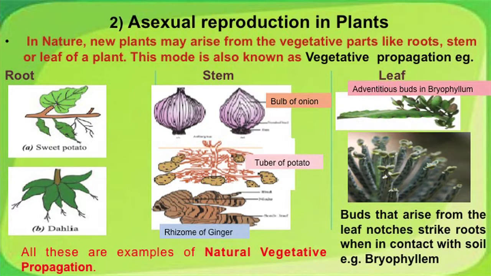Stem vegetative propagation is shown by onion. You are all familiar with the new onion buds that sprout at the time of rainy season. Same with potato and ginger. Examples of leaves participating in reproduction are shown by bryophyllum and kalanchoe. The diagrams are clearly showing marginal buds at the tips of the leaves or on the margin of the bryophyllum leaves when in contact with the soil grow into new plants.